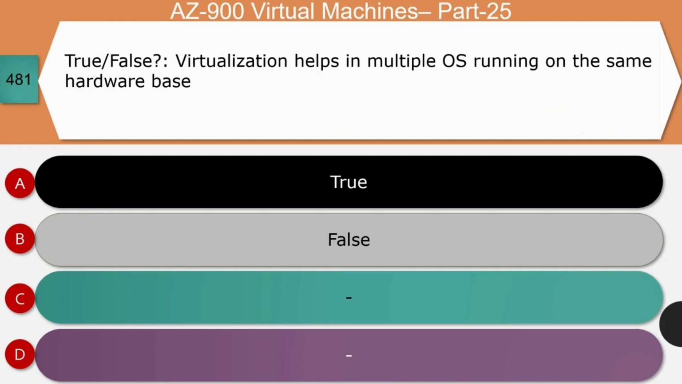First question, true or false? Virtualization helps in multiple OS running on the same hardware base. Is it true or false? The right answer for this question is true. Let's see the reason. You can have a host OS and a guest OS which can be different from that of the host OS. And so the answer for this question is true.